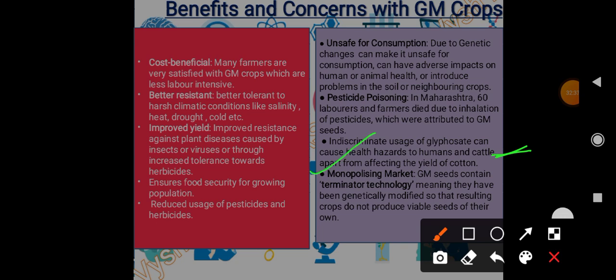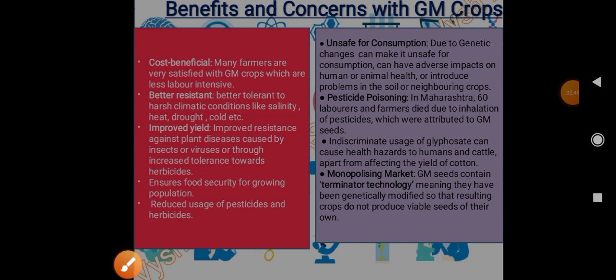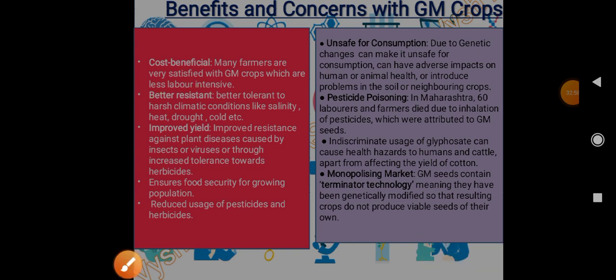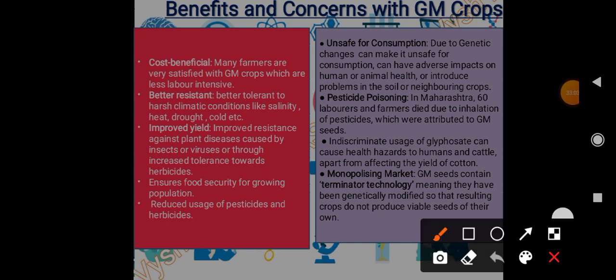And then monopolizing market. See, this GM seeds, no, they use terminator technology. Okay, meaning they have been genetically modified so that the resulting crop do not produce viable seeds of their own. So if they start producing their own seeds, farmers will use these seeds only next time. They won't buy the seeds, right? So in order to avoid that, the manufacturers use this terminator technology so that the seed which is produced cannot be used for planting. Okay, cannot be used for farming again.